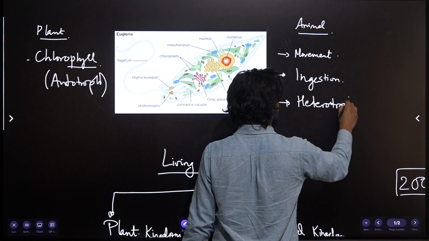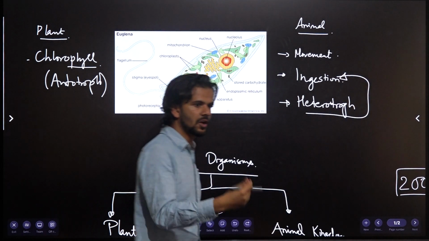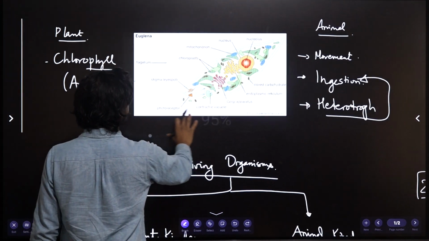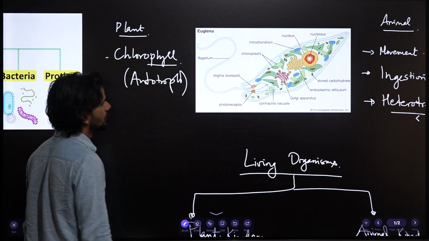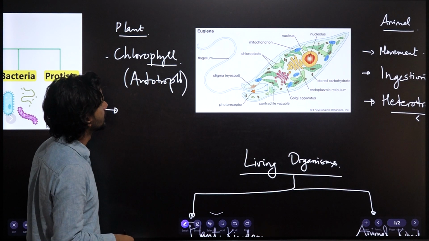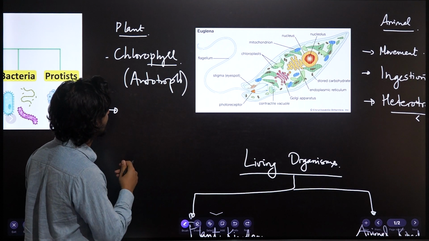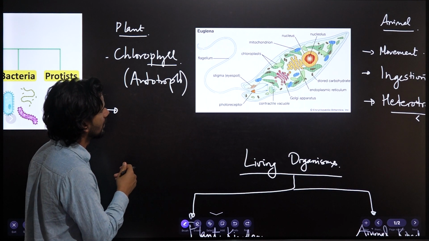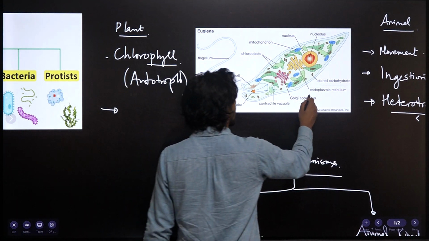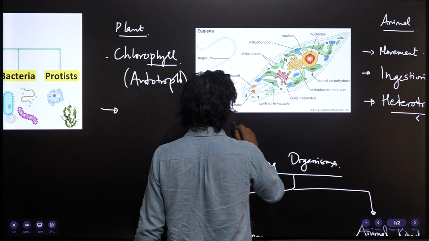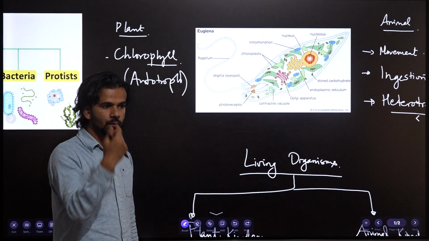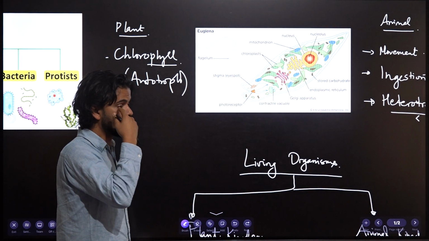Because it can ingest other organisms. It doesn't have to make food by itself. Alright? Stored carbohydrate. It has chloroplast. It definitely has stored carbohydrate, it has endoplasmic reticulum, it has Golgi apparatus, contractile vacuole, photoreceptors, like we also have photoreceptors in our eyes.